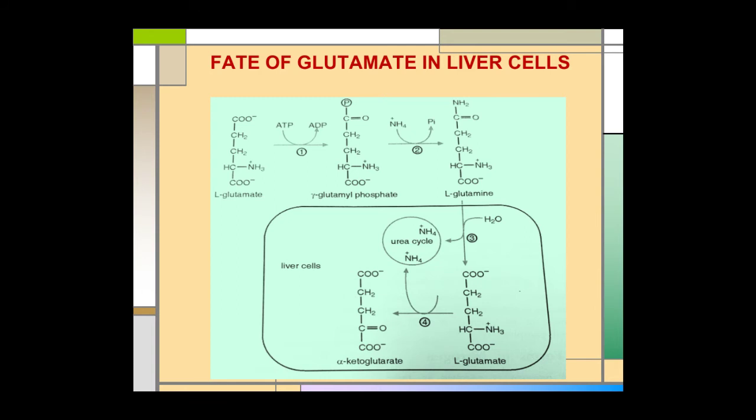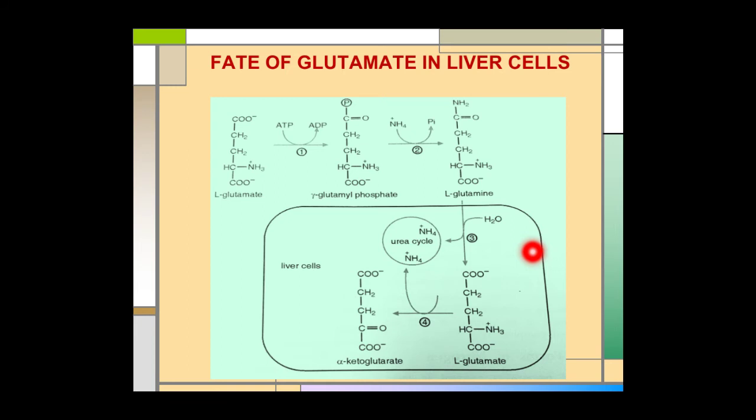These two reactions, again see this reaction in the liver cell. Glutamate binds with ATP to form gamma glutamyl phosphate. This gamma glutamyl phosphate then binds with ammonia to form glutamine. Glutamine is then transported through blood to the liver cells.